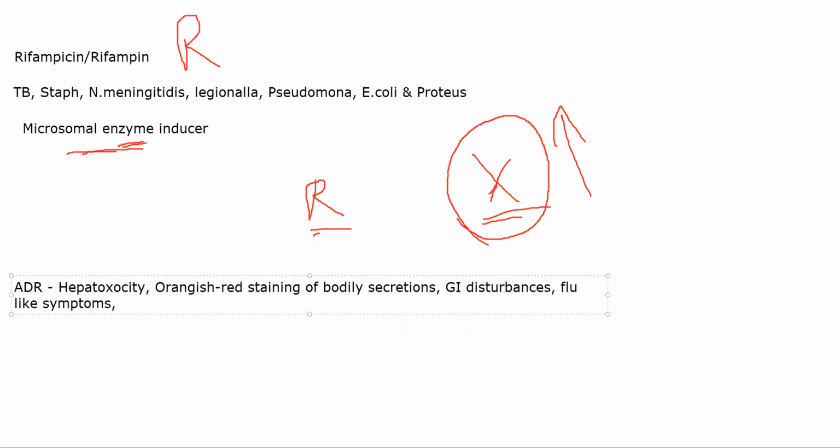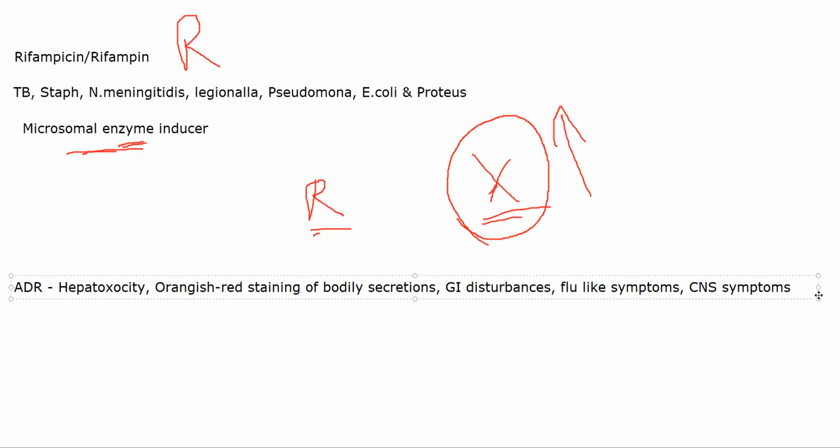There will also be CNS symptoms. CNS disorders, in the sense that the patient might become drowsy, they might have dizziness, they will become ataxic, they'll not be able to walk properly. They'll not be able to coordinate their movements properly. Ataxia ka matlab they are not able to coordinate their mechanical movements properly. So for you to walk, you need to have a proper rhythm, and you need to know what is coming after the other. Ek step ke baad dusra step aata. They will not be able to coordinate with it.